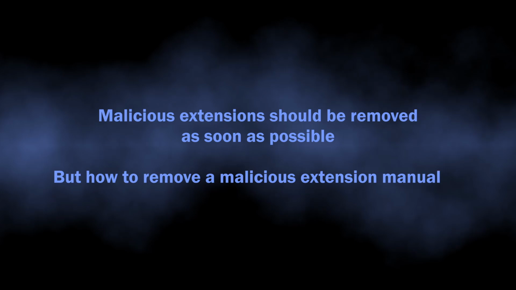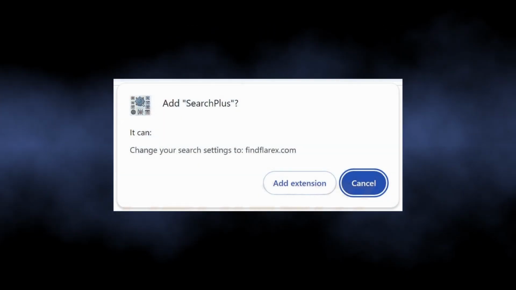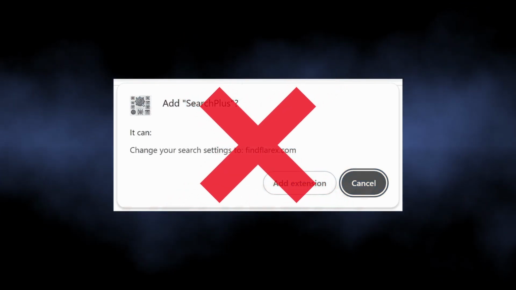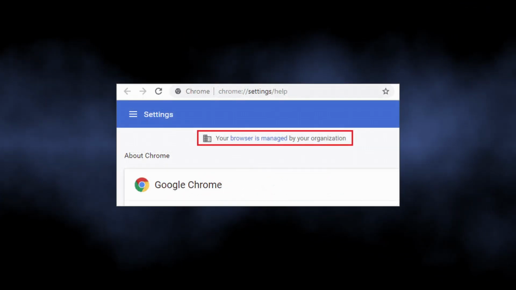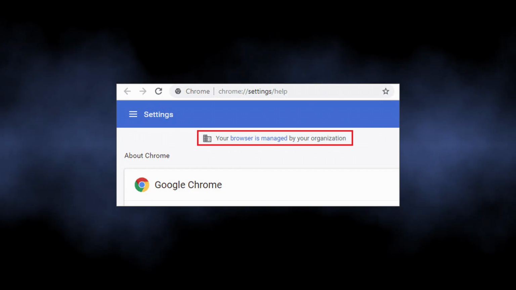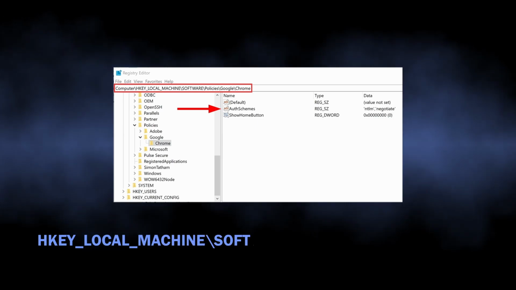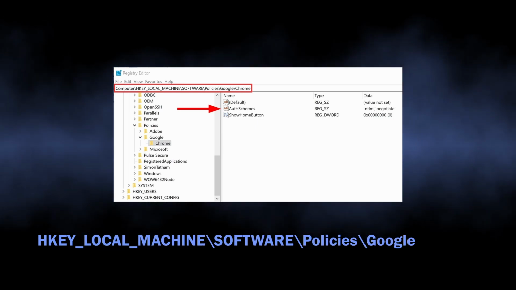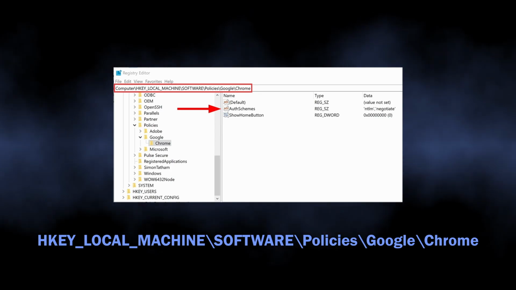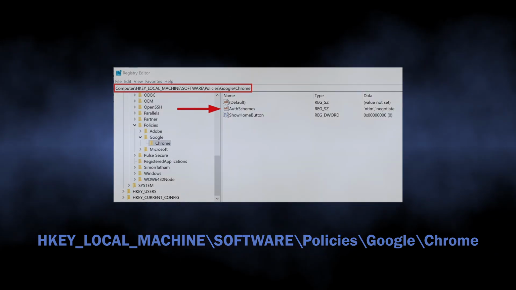Now let's discuss how you can remove the thing manually. The most obvious way, through the extension tab, just would not work, as during the installation this extension tinkers with registry keys of the browser. As a result of this, you see the infamous "Managed by your organization" line. Reverting this line so you can consequently remove the extension will require going through registry keys and deleting the ones responsible for the problem. You see them now on the screen, and I will duplicate them in the video description.